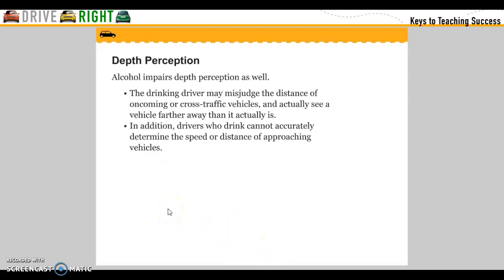Depth perception. Alcohol impairs depth perception as well. The drinking driver may misjudge the distance of an oncoming or cross-traffic vehicle and actually see a vehicle farther away than it actually is. In addition, the driver who drinks cannot accurately determine the speed or distance of approaching vehicles.